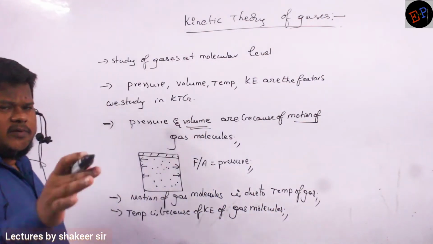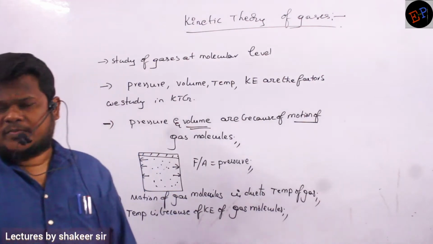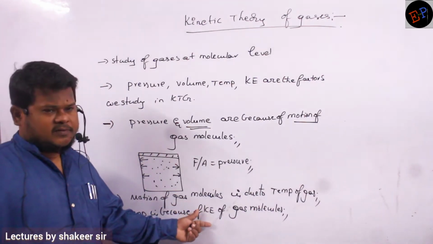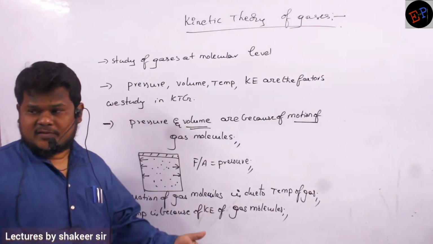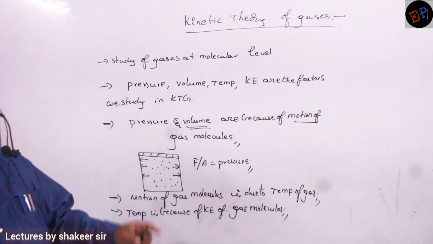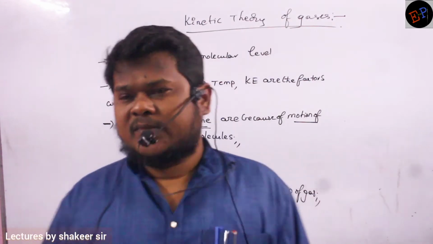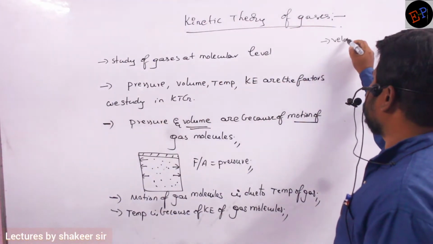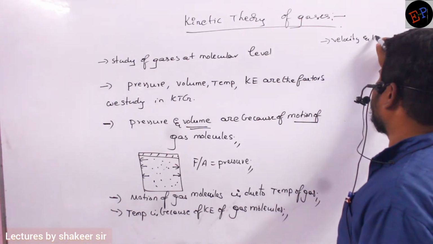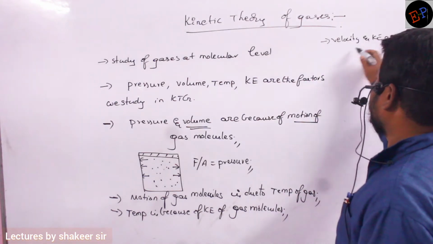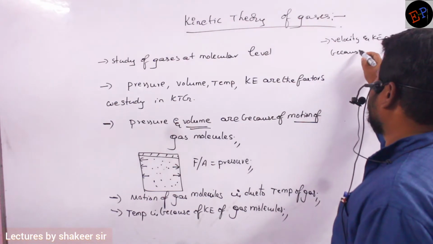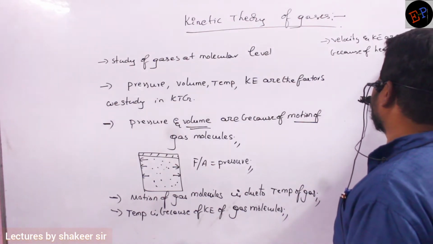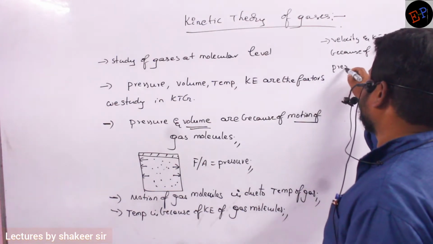So molecules are continuously in random motion. What is the reason for that motion? Kinetic energy of the gas molecules is the reason, because they have some velocity. And who gave this velocity to the gas molecules? Velocity and kinetic energy are because of the heat energy present in them.